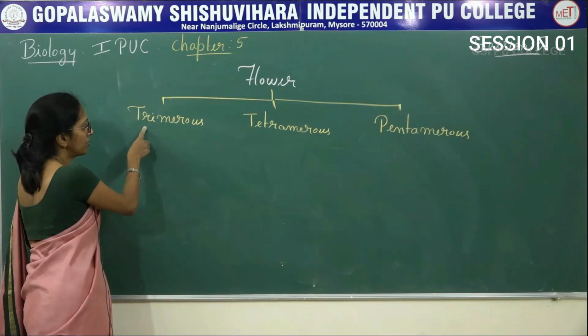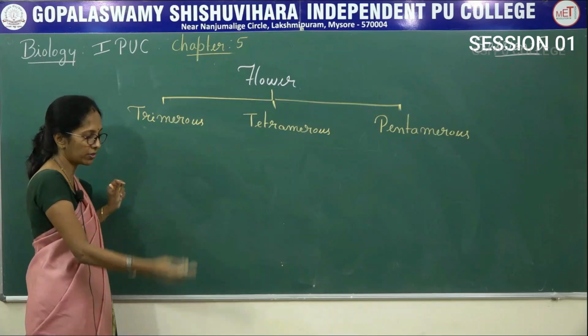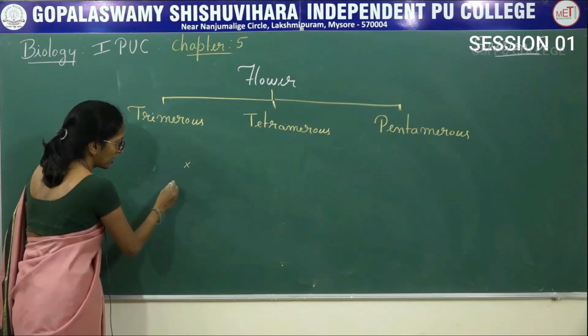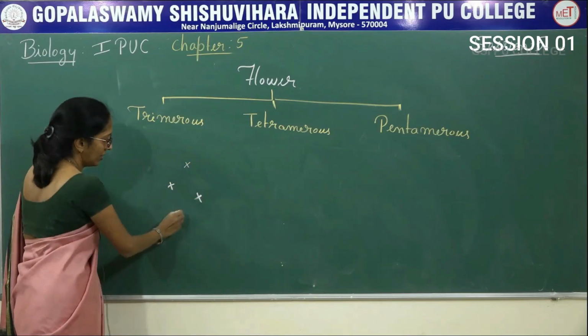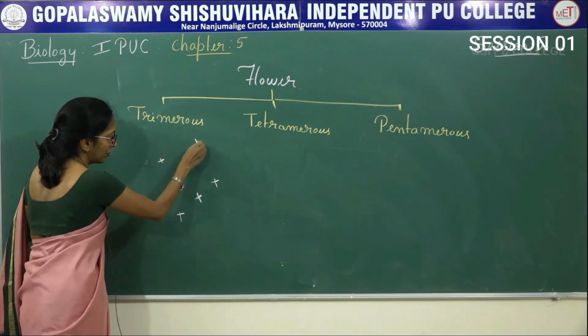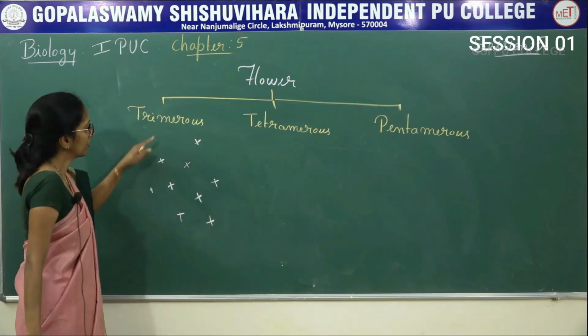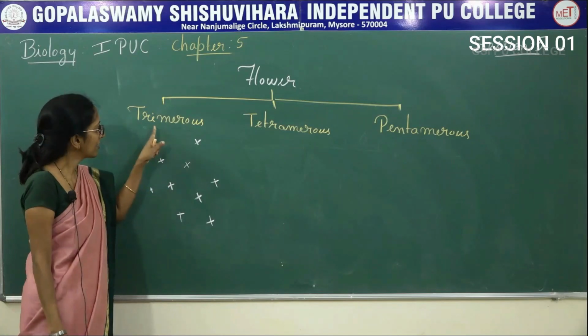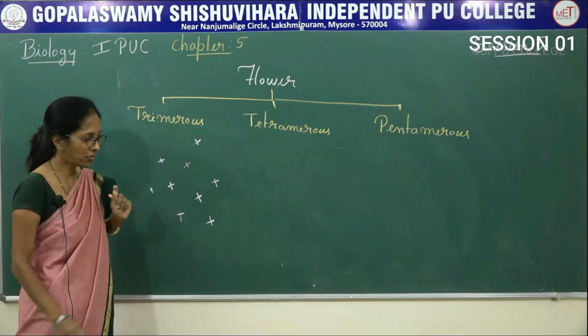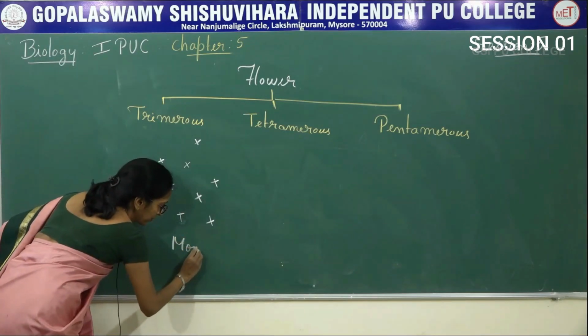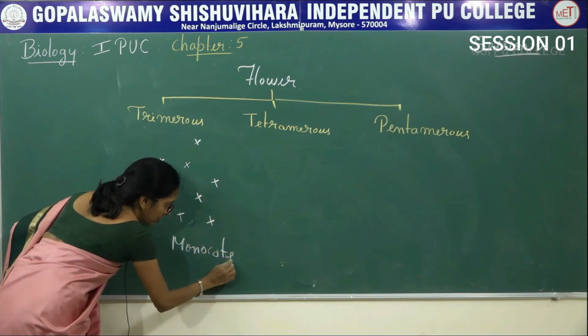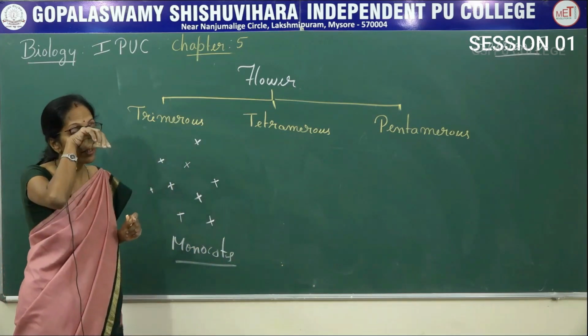Trimerous. Tri means three, merous means whorls. So floral parts are present in three or multiples of three. That means trimerous is seen in monocots. In the case of monocots, it is said to be perianth.